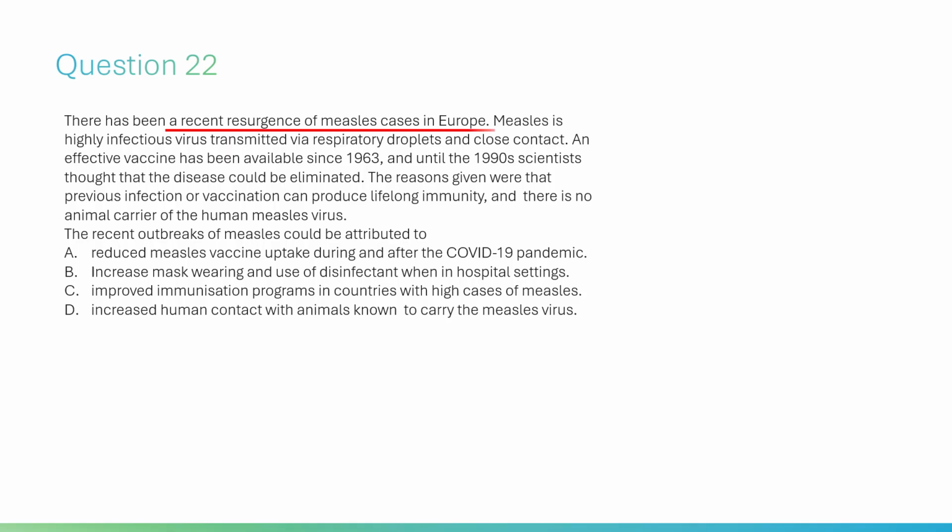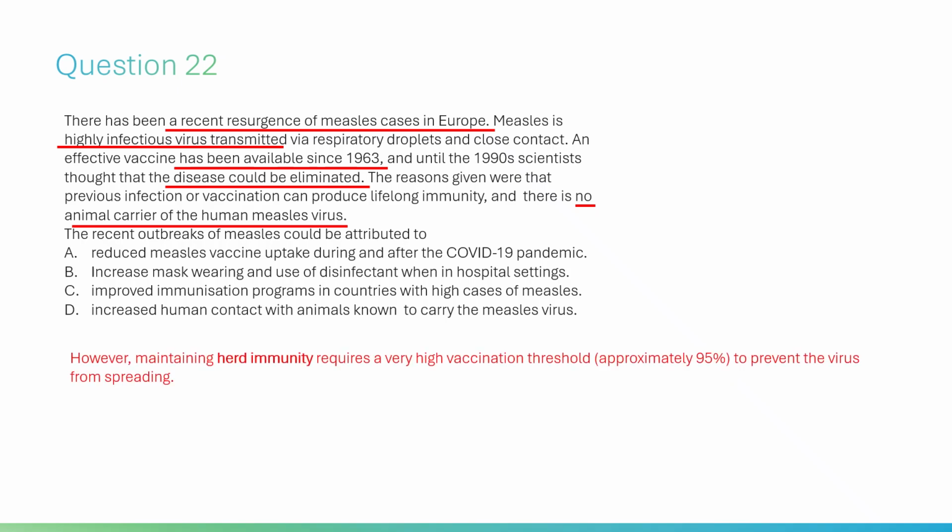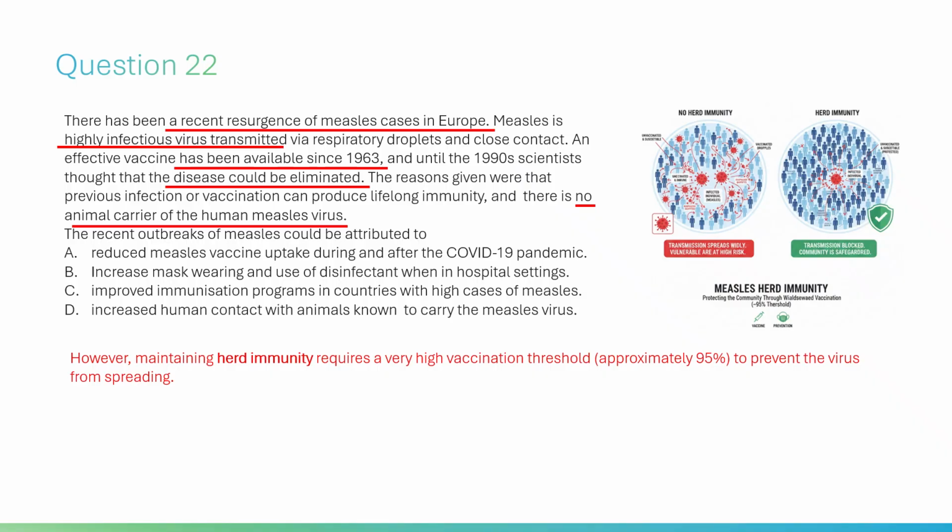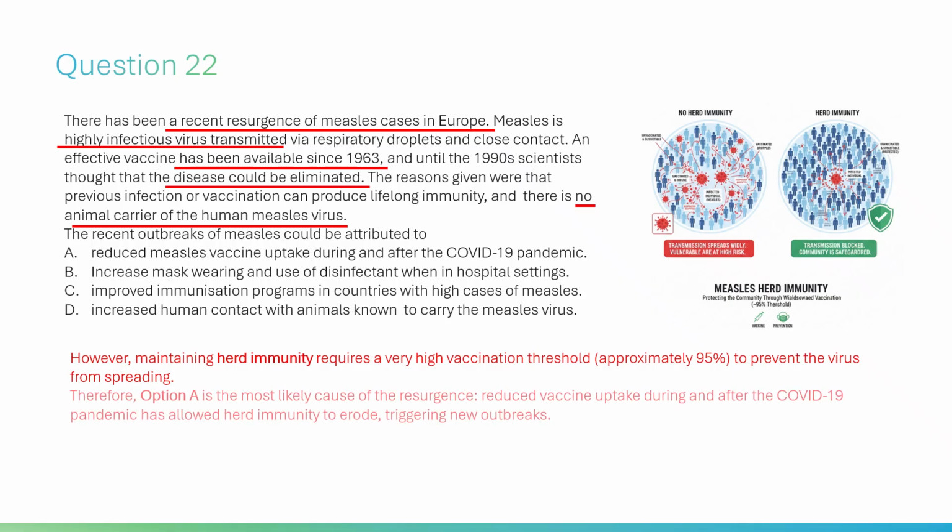Europe has seen a recent resurgence of measles, a highly infectious virus transmitted through respiratory droplets and close contact. Although a vaccine has been available since 1963, leading scientists in the 1990s to believe elimination was possible, outbreaks have returned. This goal was based on the fact that the virus has no animal reservoir and that vaccination provides lifelong immunity. However, maintaining herd immunity requires a very high vaccination threshold, approximately 95%, to prevent the virus from spreading.